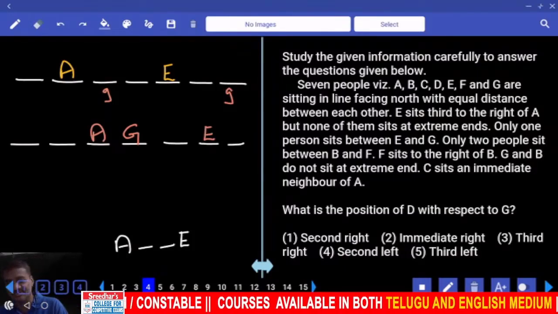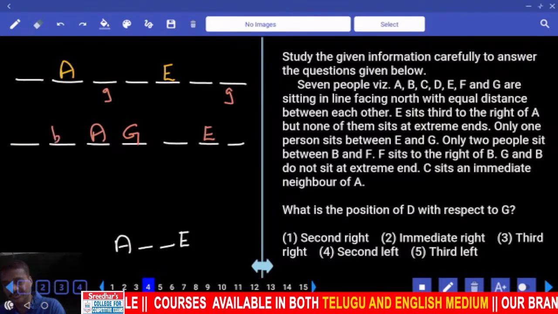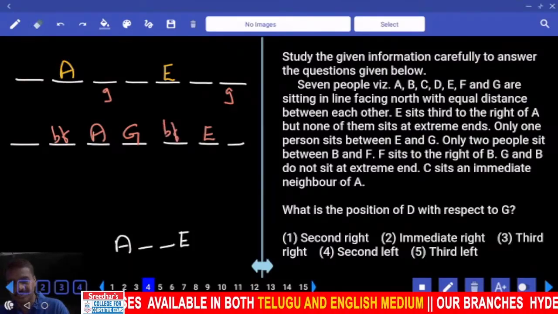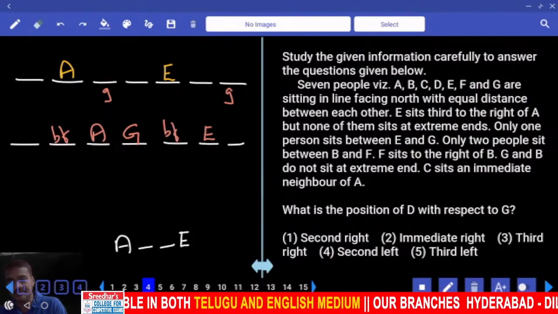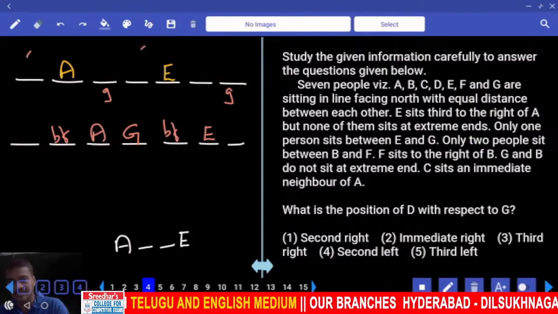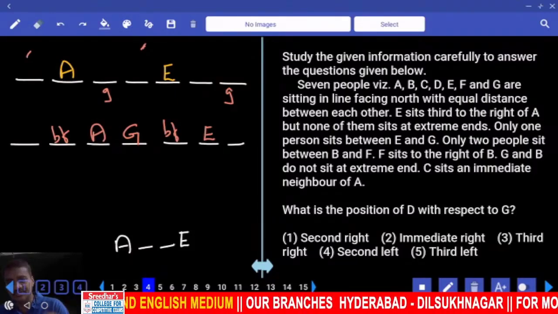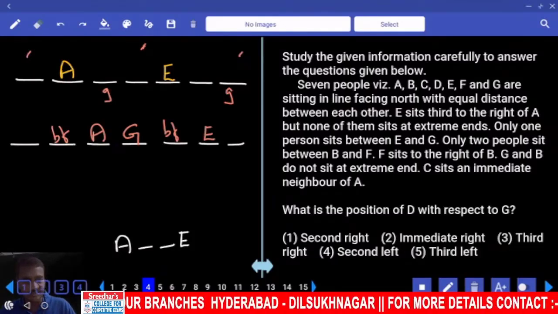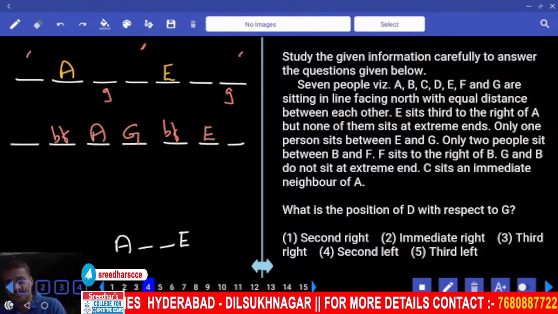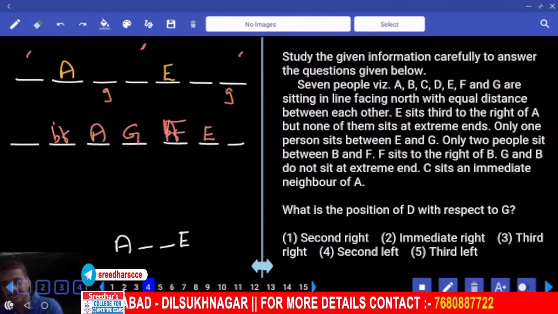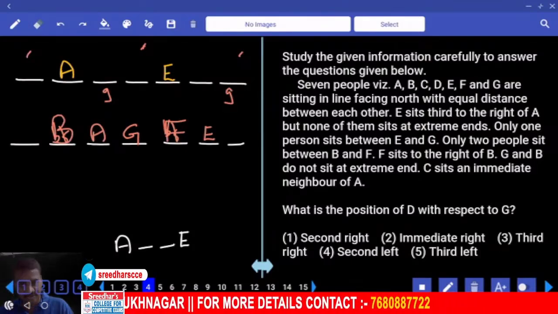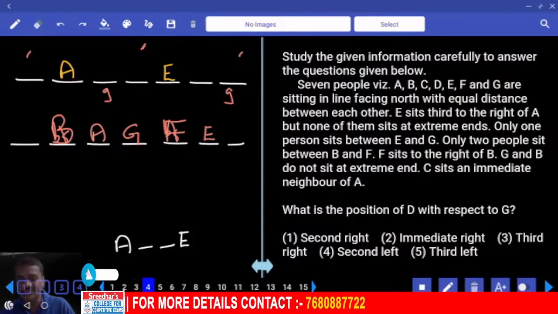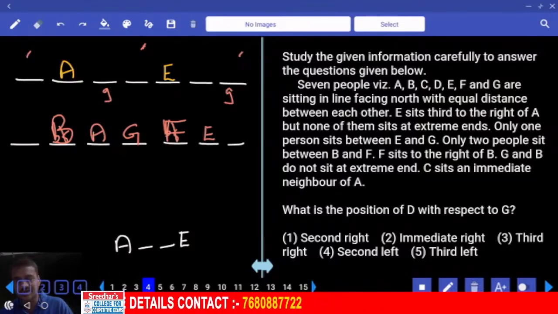Now 2 people between B and F. Now 2 in between B and F. And now 2 people between B and F can be here, the other person must be here. Or B and F can be here. Then next one, F sits to the right of B. F is to the right of B means F is here, then B must be here. Then G and B do not sit at the extreme ends. G and B, they are not at the extreme end.